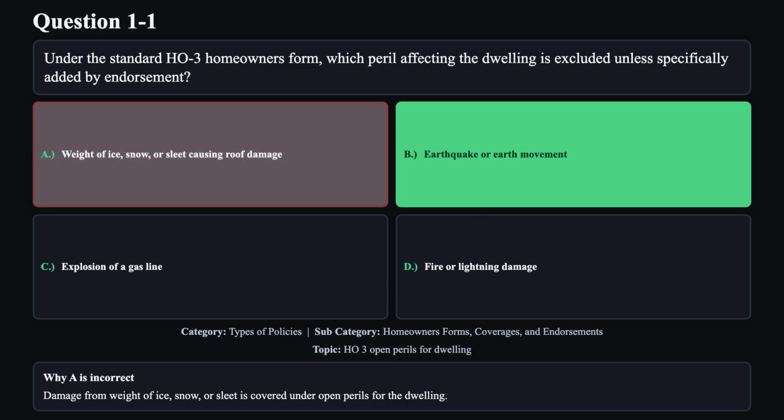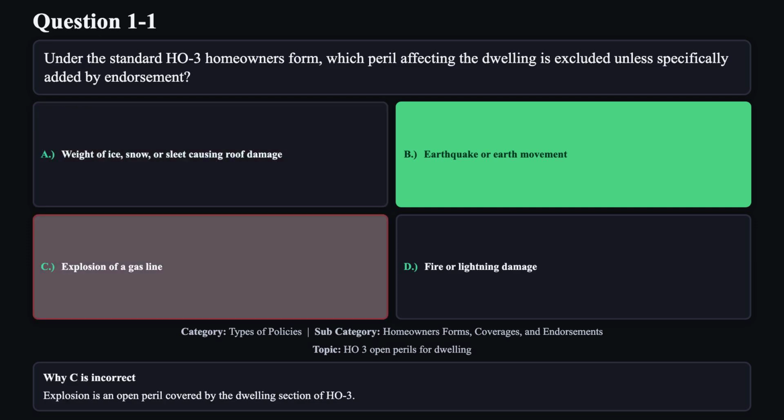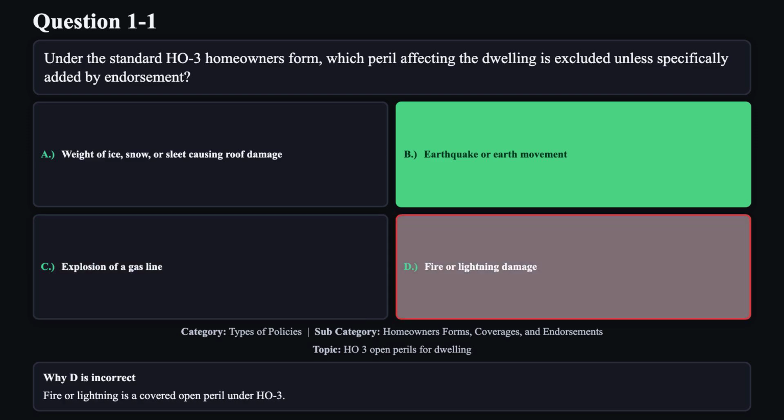Damage from the weight of ice, snow, or sleet is covered under open perils for the dwelling. Reason C is not correct. Explosion is an open peril covered by the dwelling section of H03. Reason D is not correct. Fire or lightning is a covered open peril under H03.